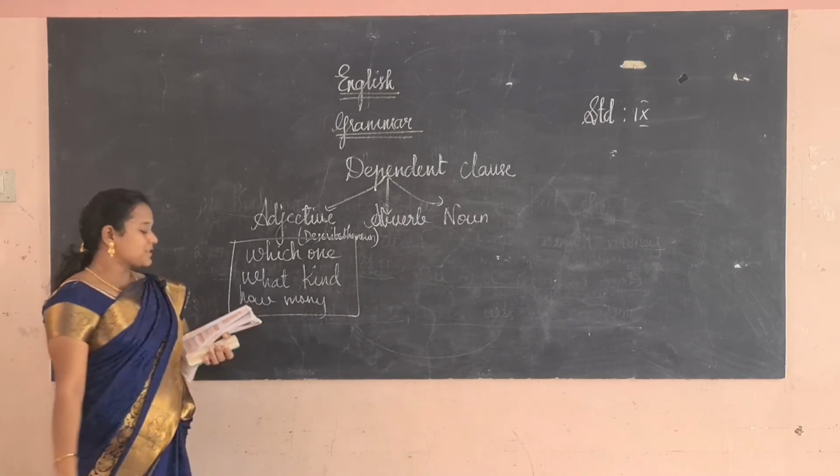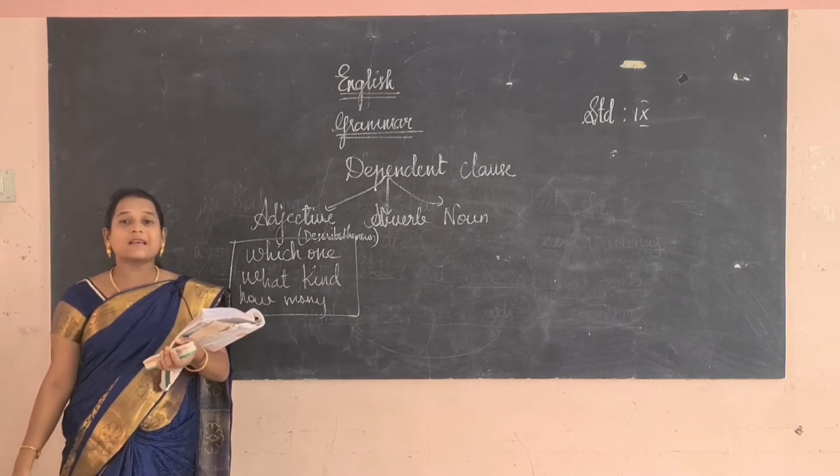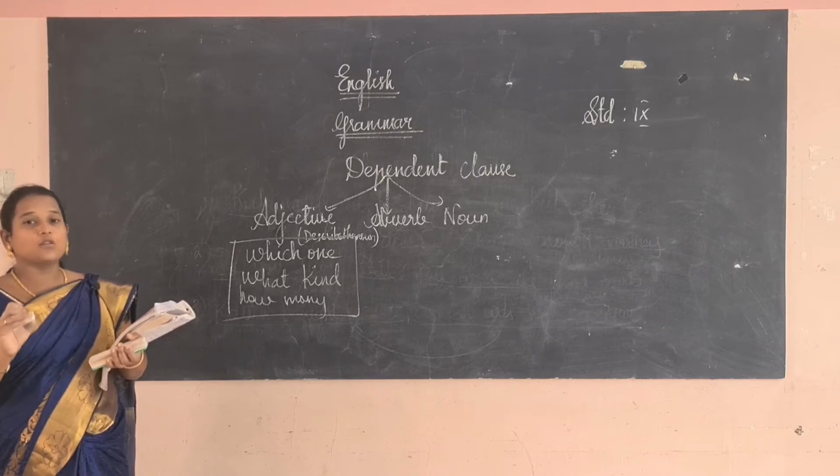Okay, here is the example. The book that I left on the bus belonged to Mr. Bhaskar. So it describes the book, who does it belong to? It belongs to Bhaskar.